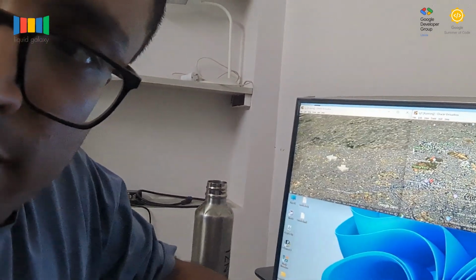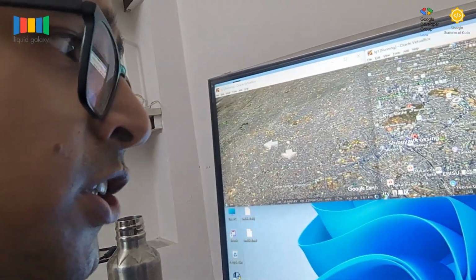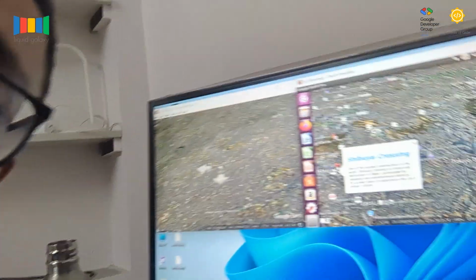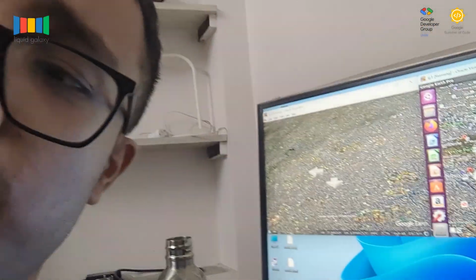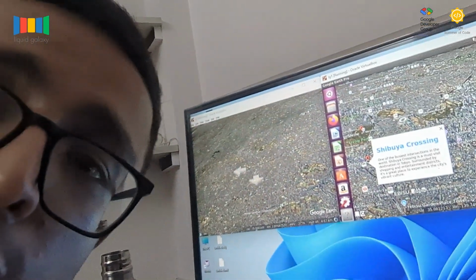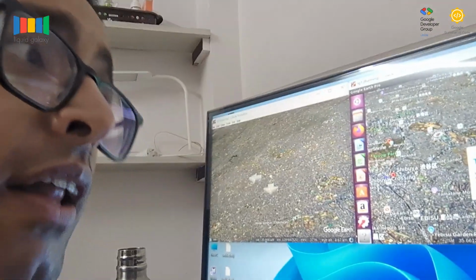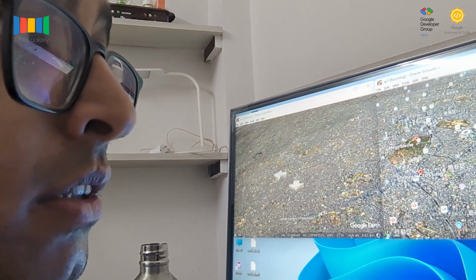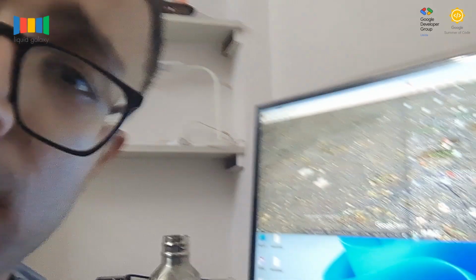Let's just see what these locations are and if it has generated a somewhat bubble over it or not. Shibuya Crossing, yeah, it has generated a considerable bubble. It has some information about it, and the second location is Tokyo Tower. Let's just click on it. Yeah, here is the bubble for Tokyo Tower. And the third location, where is the third location? Okay, I have to zoom out. Okay, here it is. Meiji Shrine. I hope I pronounced this correctly.